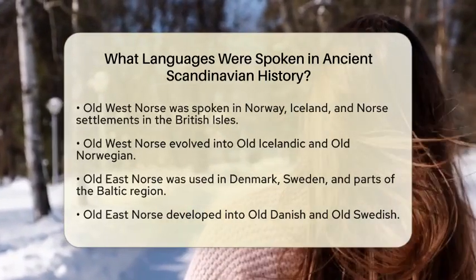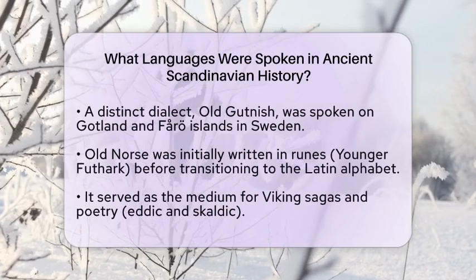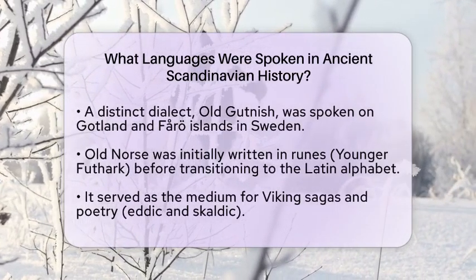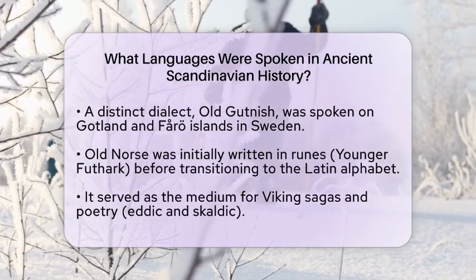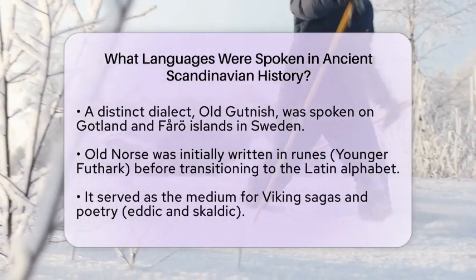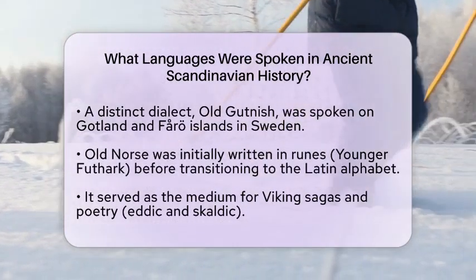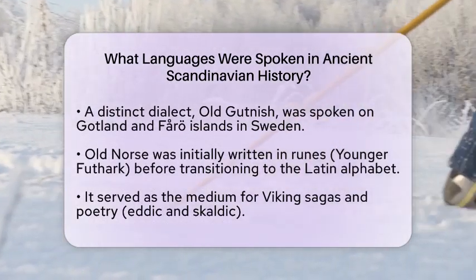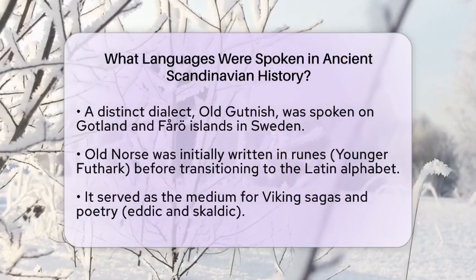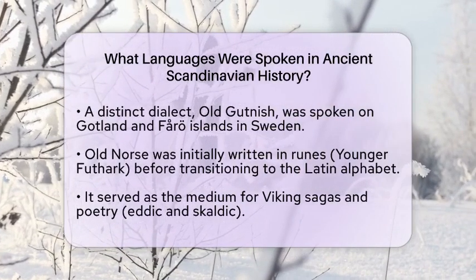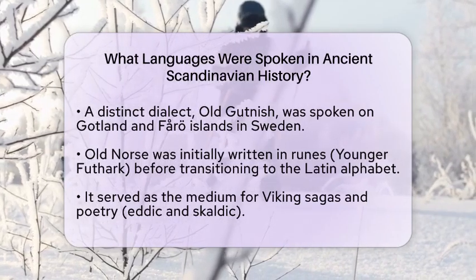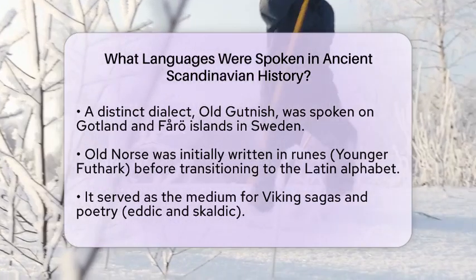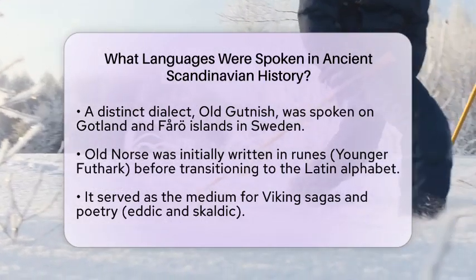Old Norse was initially written in runes, specifically the Younger Futhark. Later on, it transitioned to the Latin alphabet. This language was the medium for the Viking Sagas, Eddic and Skaldic poetry. It was not only spoken in Scandinavia but also in Viking settlements across regions like Britain, Ireland, Normandy, and even the Kiev and Rus area.